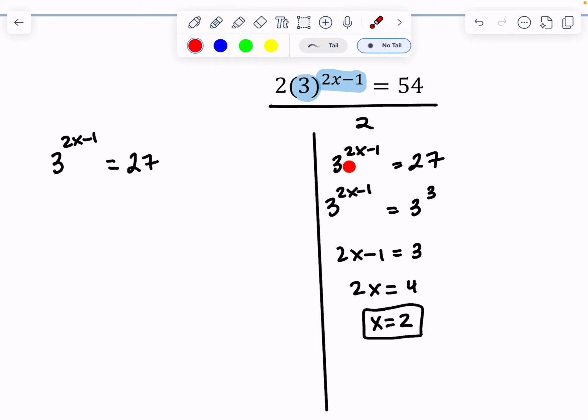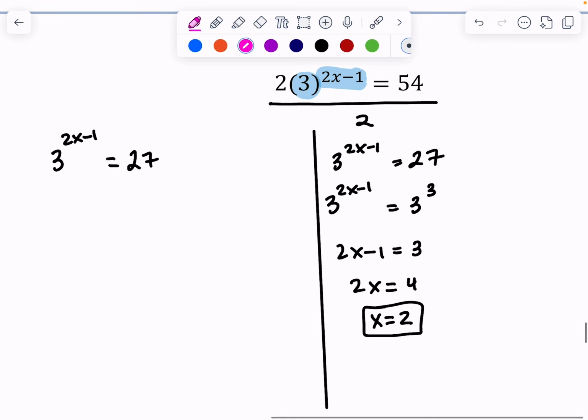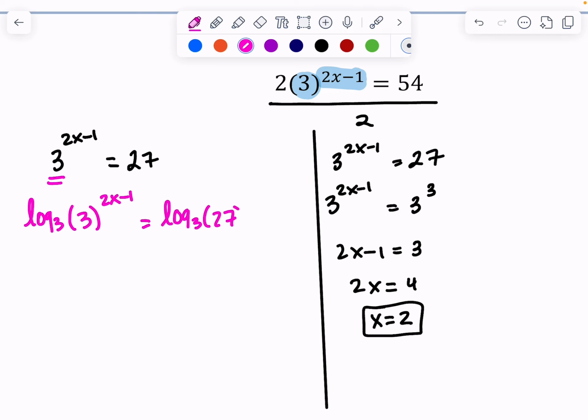But we can't always do this. Not always when we isolate the exponential will you end up with a number that can be rewritten as the same base. So I'm going to show you the other method that we could use here that would work even if this wasn't something we could rewrite with the same base. In that method, we're going to take the log of both sides and we're going to use the base that is given to us. So we're going to say the log base 3 of 3 to the 2x minus 1 is equal to the log base 3 of 27.